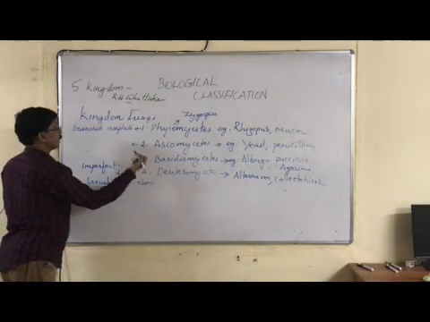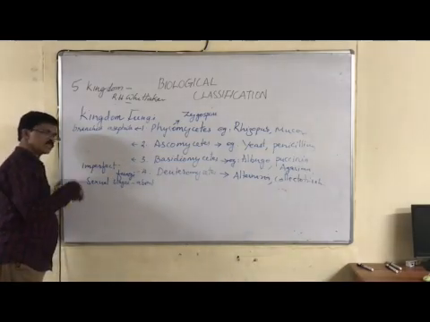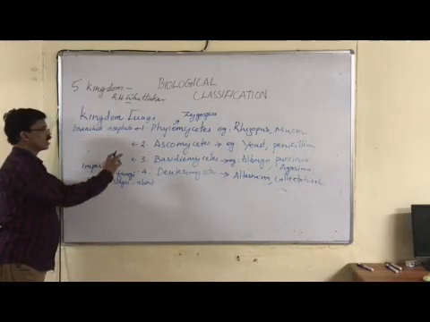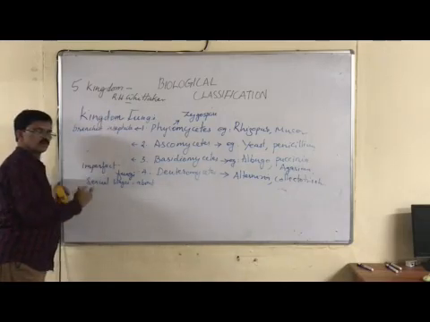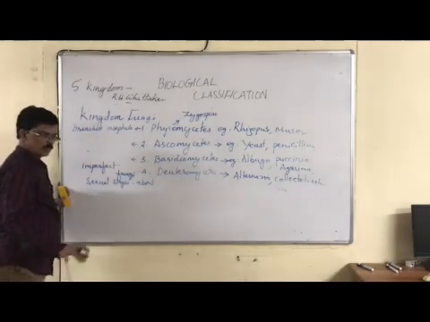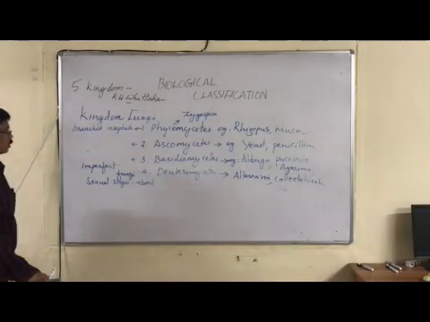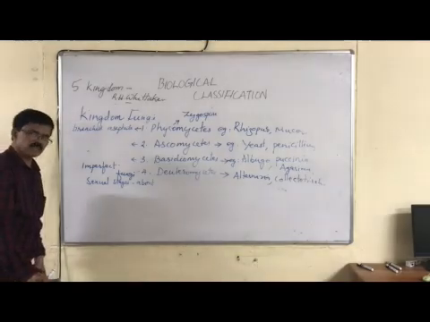But in certain examples of Deuteromyces, sexual stages are observed by scientists when they are shifted to Phycomyces or Ascomyces. So Deuteromyces are fungi without sexual stages, hence they are called fungi imperfecti.